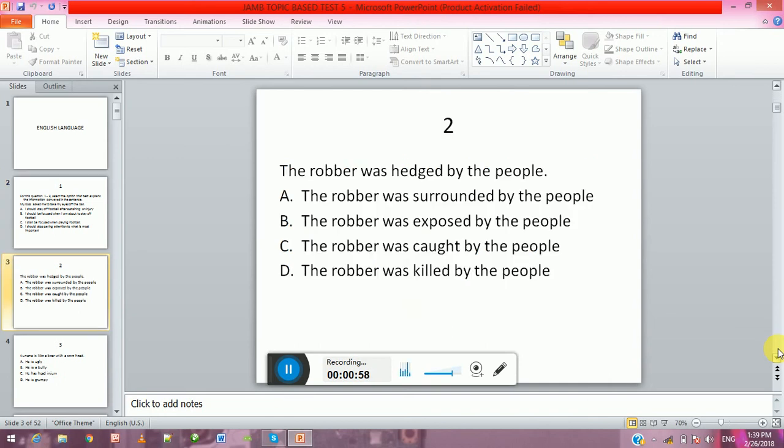The robber was hedged by the people. A. The robber was surrounded by the people. B. The robber was exposed by the people. C. The robber was caught by the people. D. The robber was killed by the people. So pick out the one that best explains what the statement the robber was hedged by the people means.